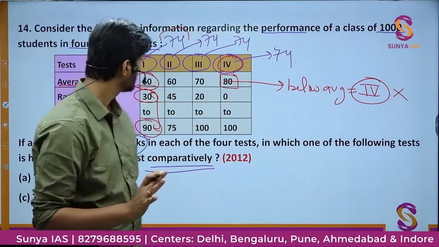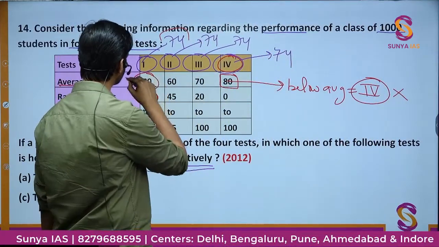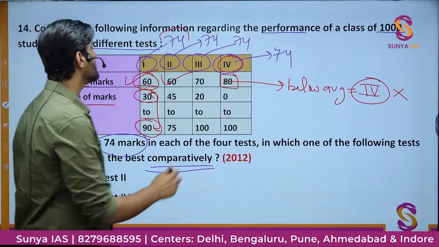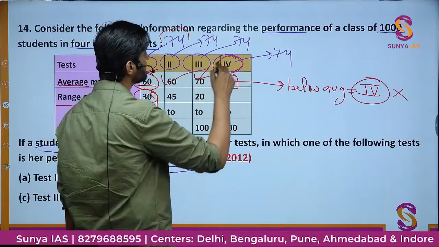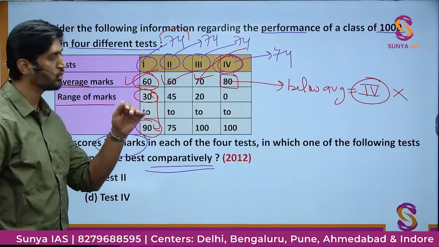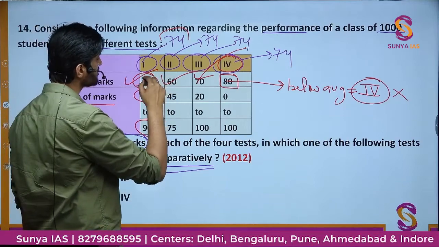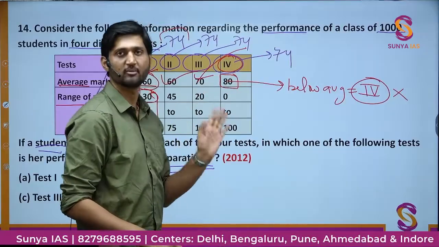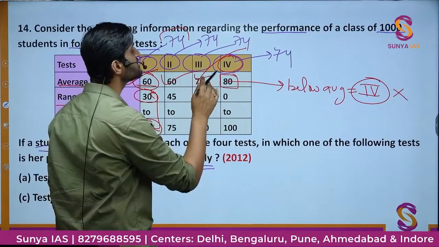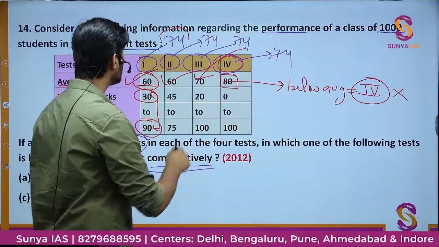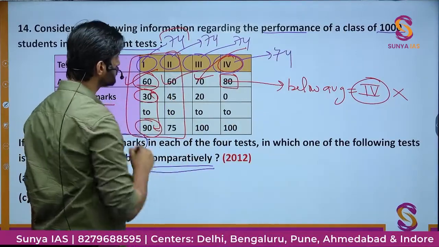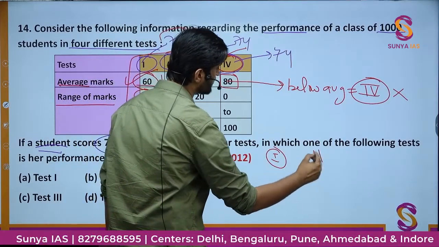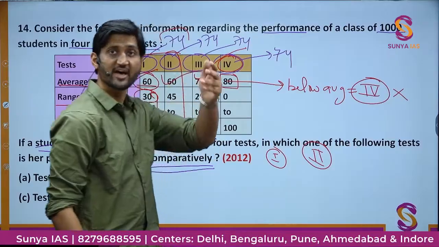This is clear. If you look at the other papers, in paper 1 he is scoring above average. In paper 2 also he is scoring above average. In paper 3 also he is scoring above average, but here the margin is comparatively low. Earlier the margin was great, he was 14 marks above the average. Now here he is only 4 marks above the average. So this performance is comparatively good, but not that good. So the basic competition is between paper number 1 and paper number 2. In both of these he is above the average marks.